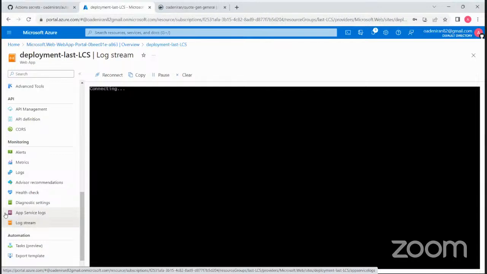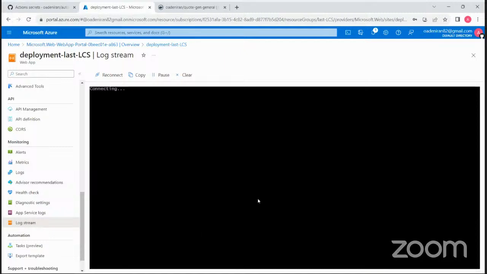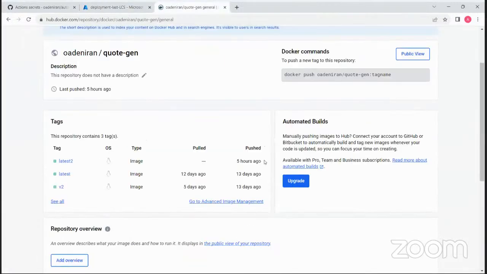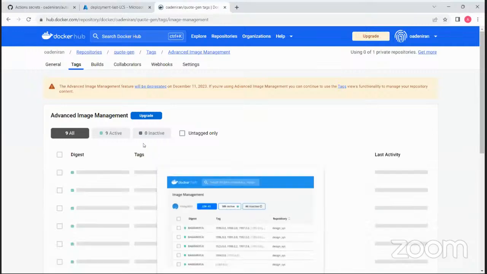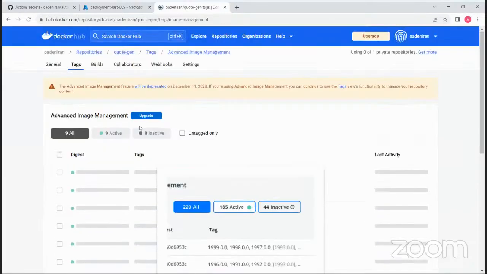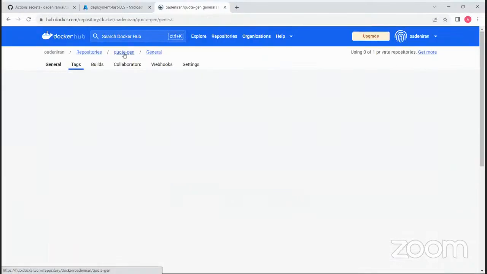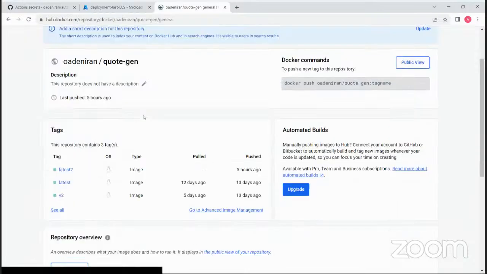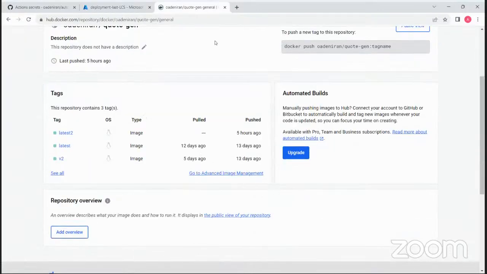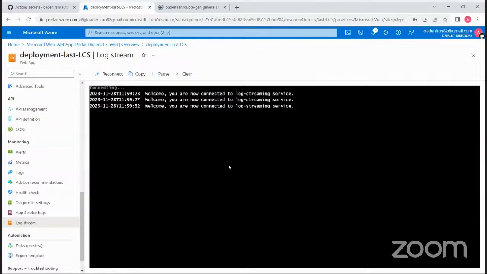But the error is most likely coming from Docker. So probably let me just rename this actually.